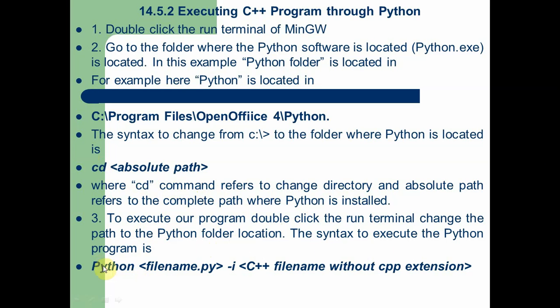Here you can type the command python space filename dot py, with the option mode -i, and type the C++ file name without the C++ extension. Now you can see the output of the Python as well as the C++ program in the window.